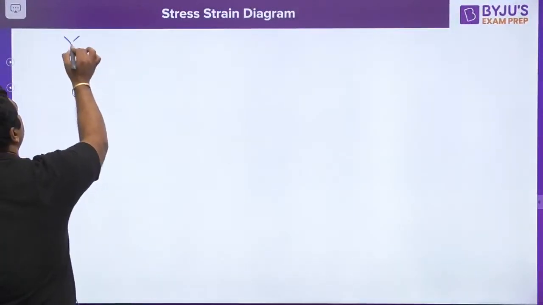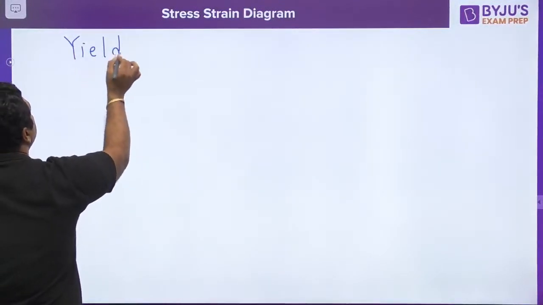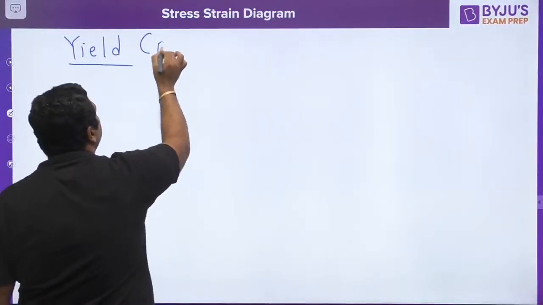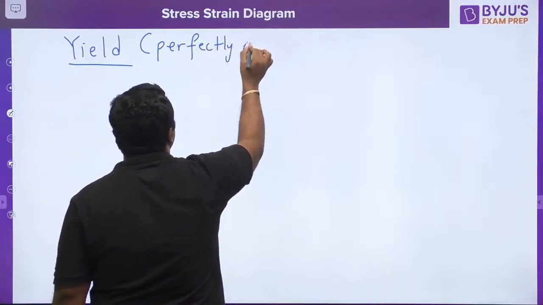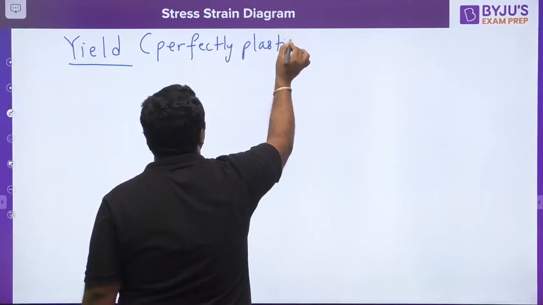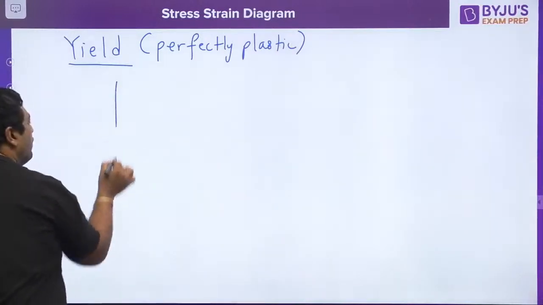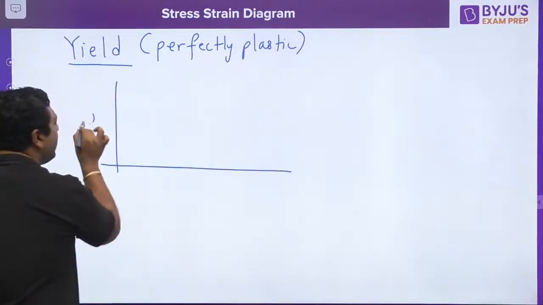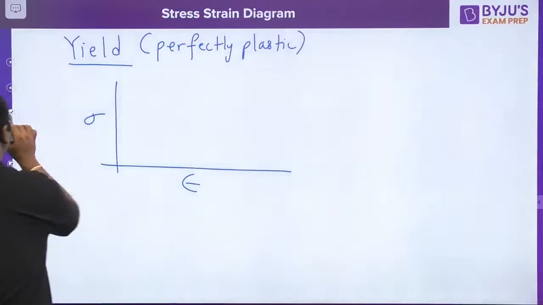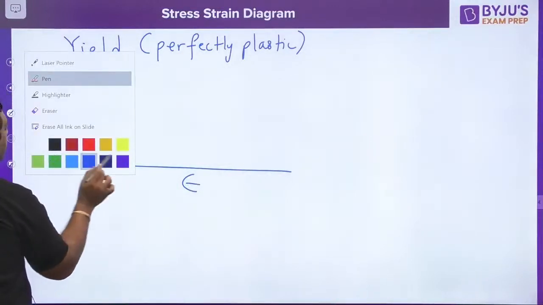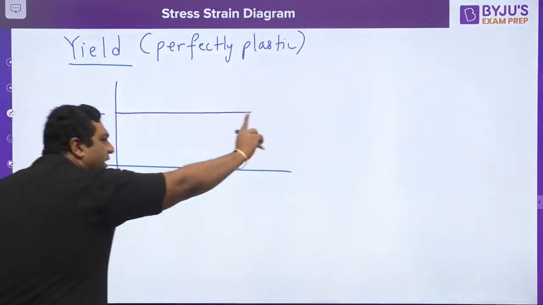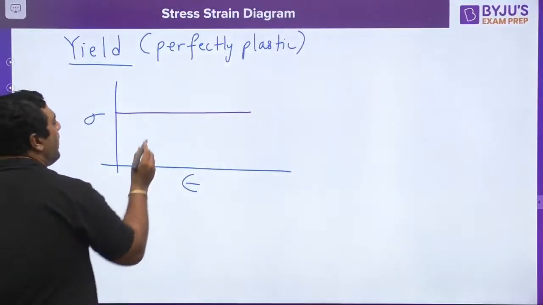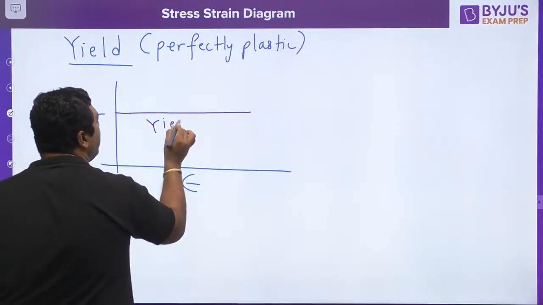So my dear, to know about the upper yield point, you must know the definition of yielding. Yield means perfectly plastic behavior. Now what do you mean by perfectly plastic behavior? In a stress strain diagram, if strain is increasing at a constant value of stress, like this, then this is known as yielding.